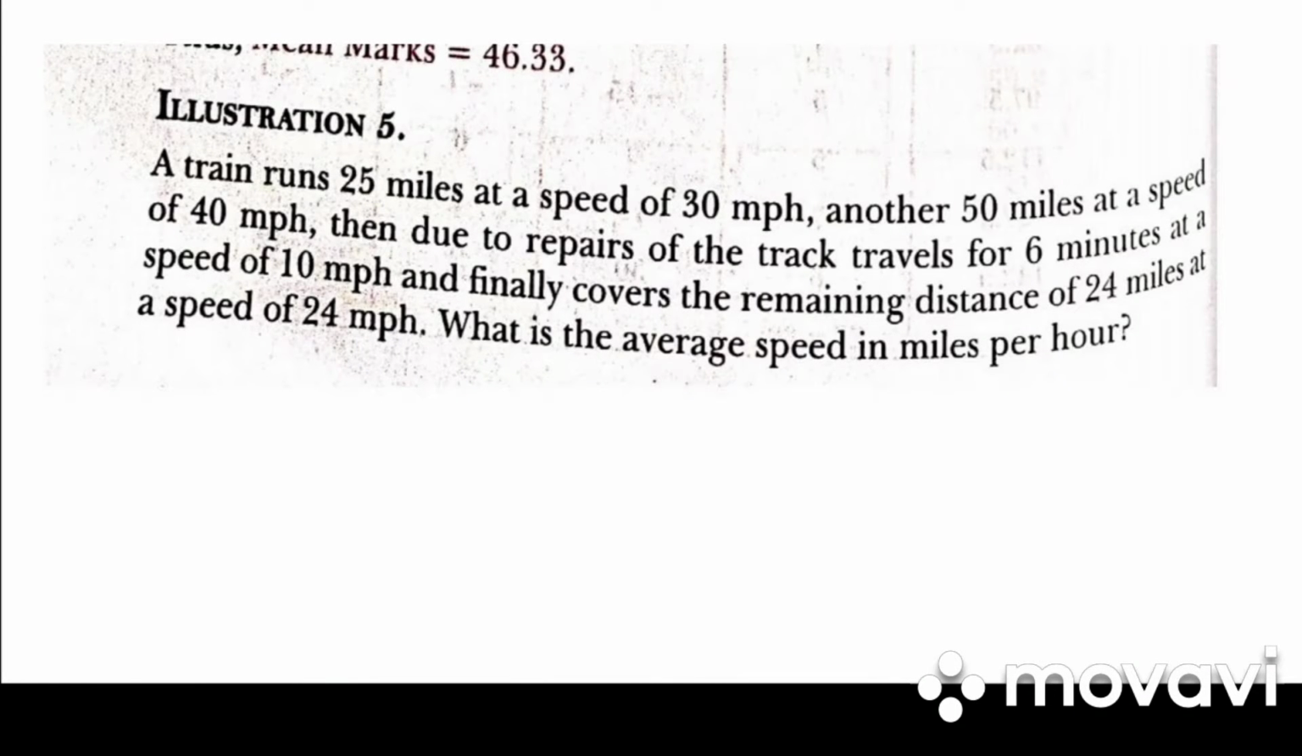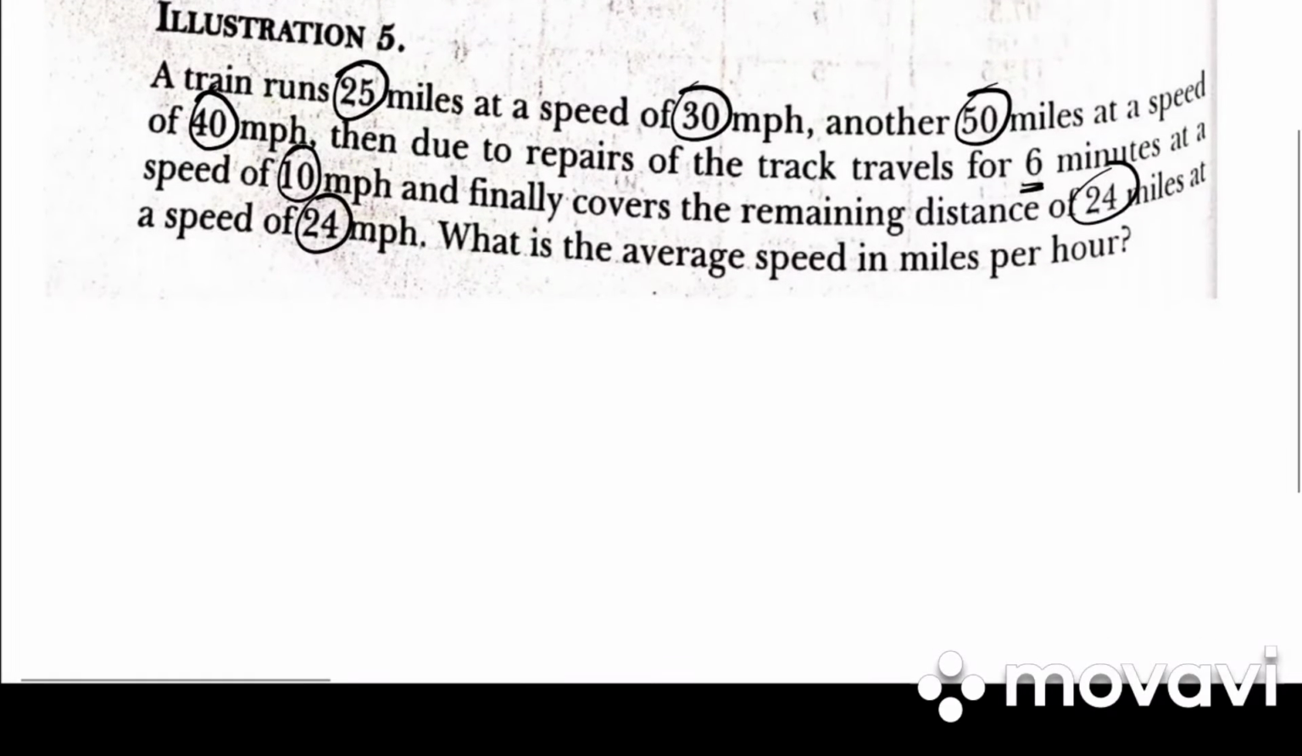Good morning, students. So let's continue with the problem of arithmetic mean. A train runs 25 miles at a speed of 30 mph, another 50 miles at a speed of 40 mph. Then due to the repairs of the track, travels for 6 minutes at a speed of 10 mph and finally covers the remaining distance of 24 miles at a speed of 24. What is the average speed in miles per hour?